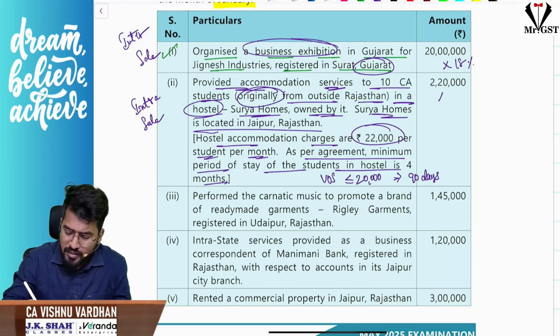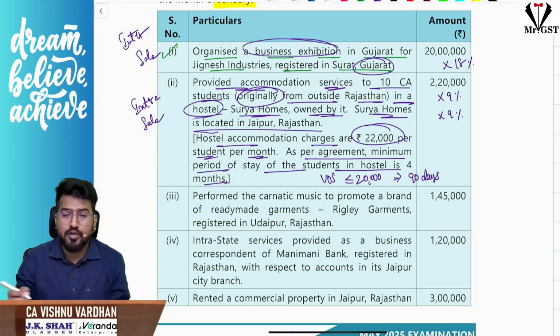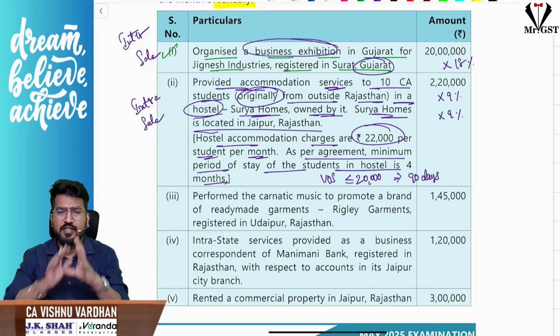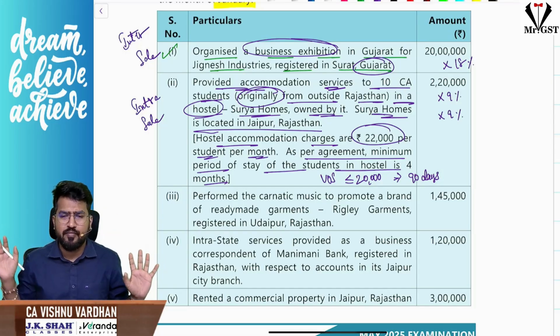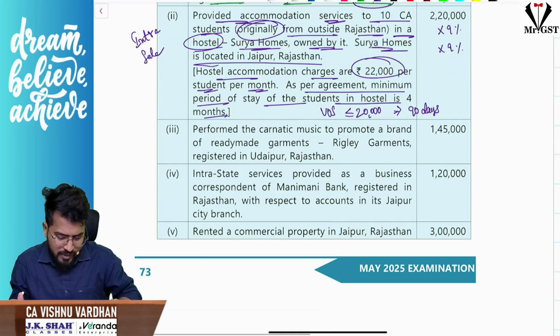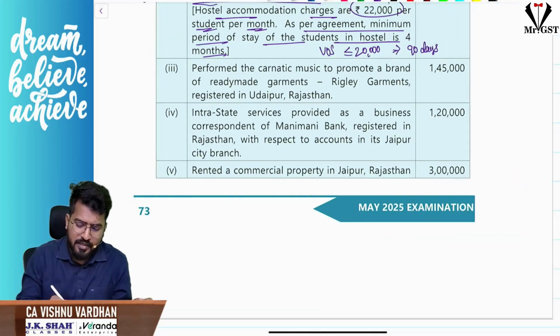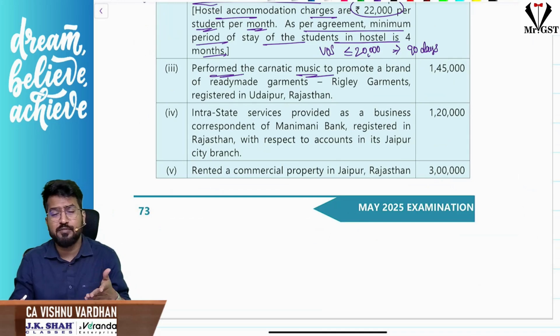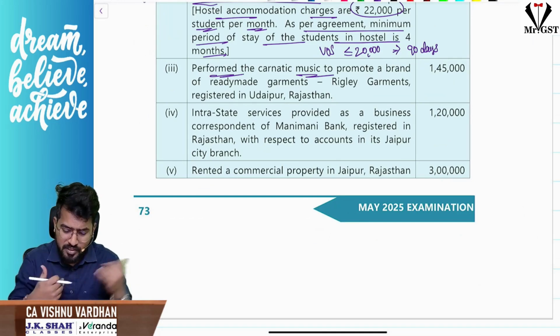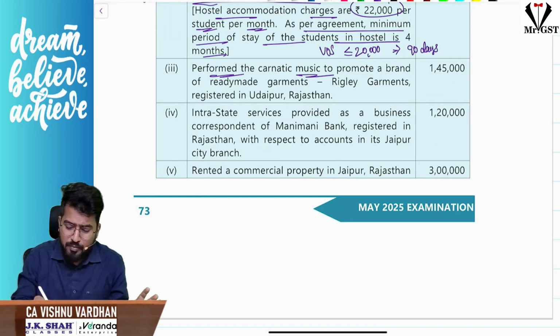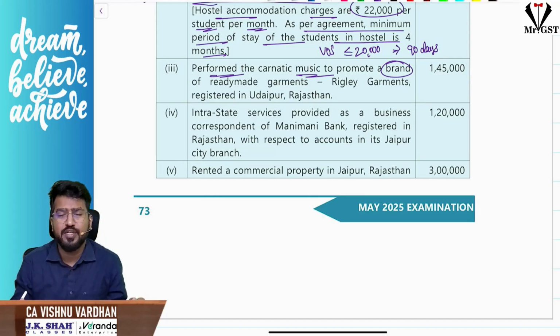So here what will I write now? Into 9%, because when I start the answer, I will have all the details and it will be like just filling in the answers. Hope you are understanding. Next, performed Carnatic music to promote a brand. This fellow Surya is performing Carnatic music to promote a brand. Brand ambassador services are straight away taxable, no matter what the consideration is.